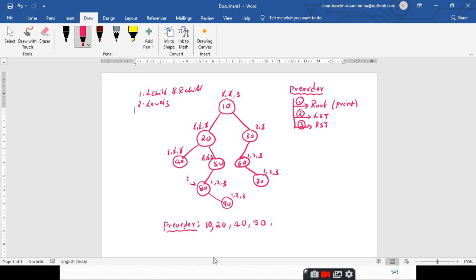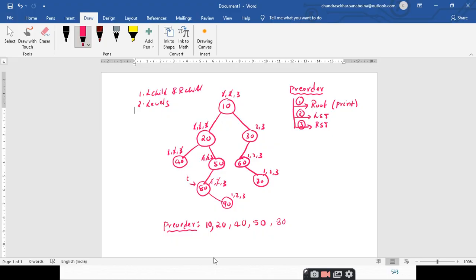The first step is printing the root node. So I print it as the output and I have crossed this first step. And at the 80th node, what is the second step? You have to traverse the left subtree. Traversing the left subtree means the 80 does not have any left subtree. So you just make a cross over it.